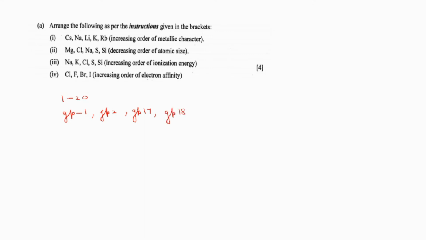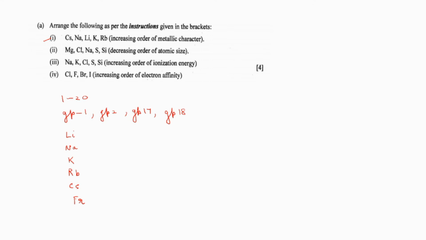It will be helping you a lot. Okay, so all these are group 1 elements. If you could learn that by heart, you can arrange them in order at that time itself. Lithium, sodium, potassium, rubidium, cesium, francium. This is the order, right? Now what they are telling, increasing order of metallic character.